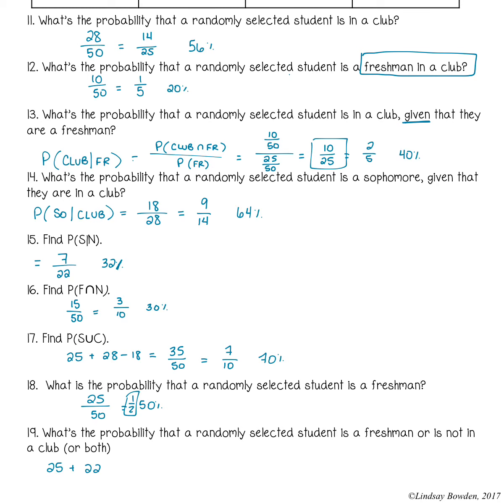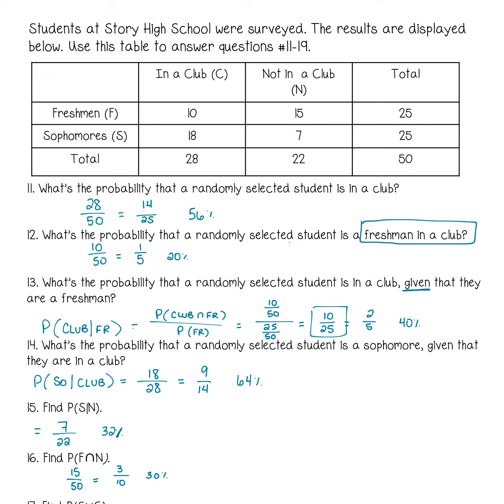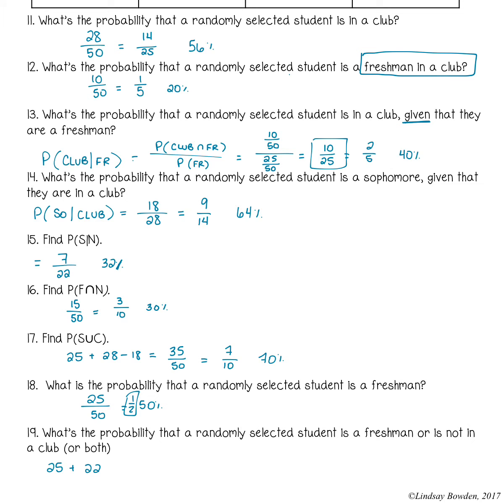And then we have to take away the 15 students that are both not in a club and freshmen. That gives us 32 out of 50. We divide by 2, 16 out of 25. So we'd say 64%.